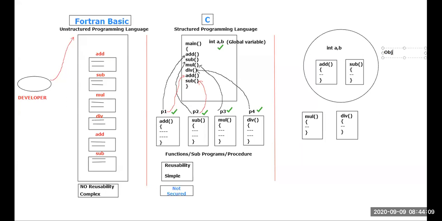Technically, this is called an object. If you're placing the data within the object, do you think this div function as well as mul function can access this variable? 100% no. They cannot access those things. Mul function and div function cannot access this variable. Who can access this variable? Addition function can access, subtraction function will access. Why? Because I have placed those two functions within the object.